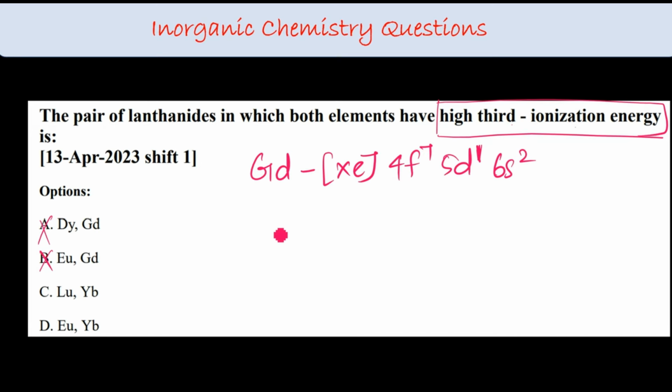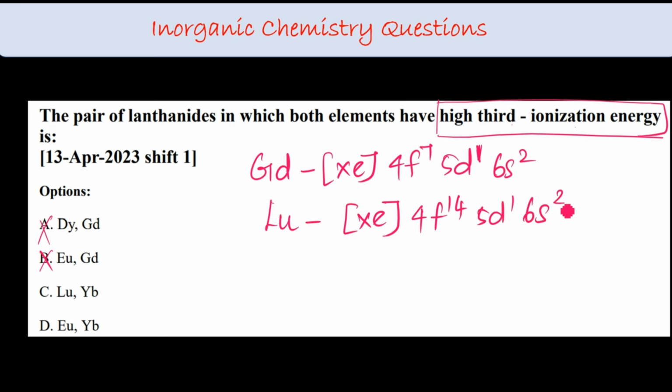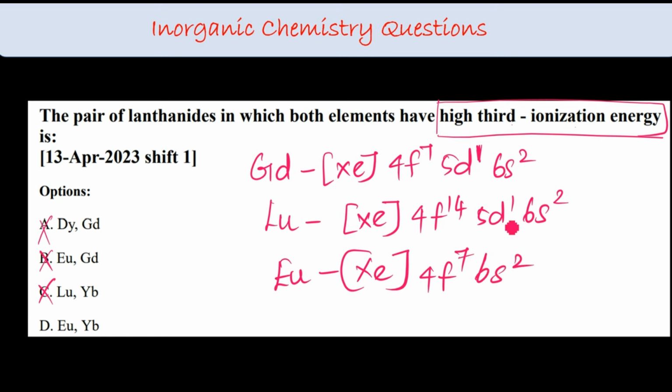What about lutetium? Lutetium, the configuration is after xenon 4f14 5d1 6s2. Again the same thing, correct? So which can't be our answer? What about europium? Europium I gave you, that is [Xe] 4f7 6s2. So it is tough to remove the seventh, half-filled configuration, which makes europium the right answer. And ytterbium is also having the 4f7 configuration over there. That makes option D your right answer.